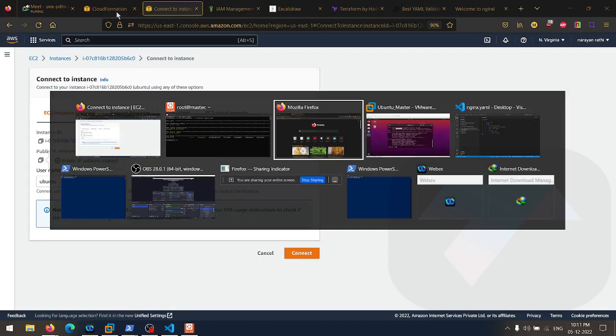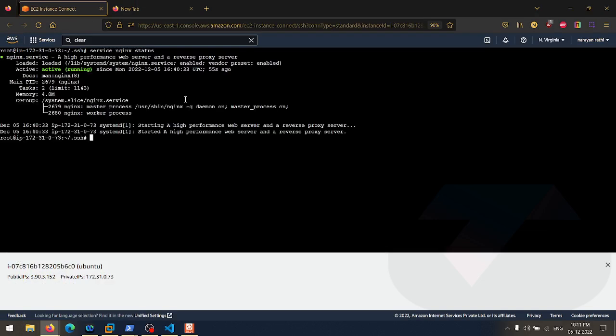You guys got it? This is how Ansible works. You can directly do the automation by just using a few lines of code. That's it.